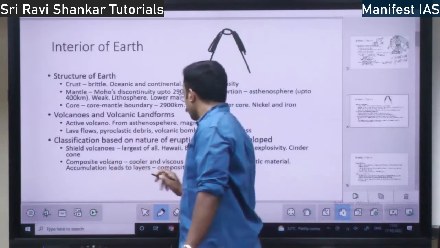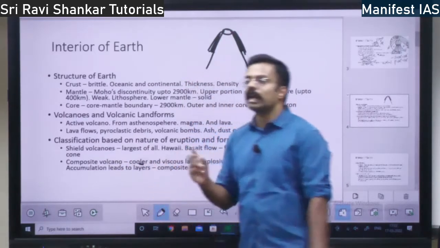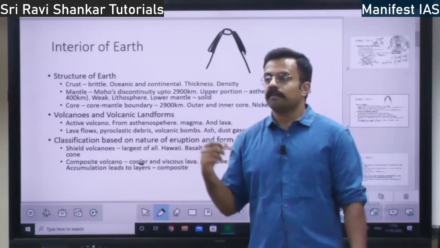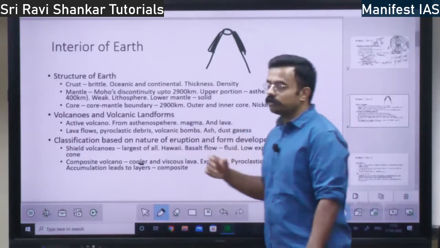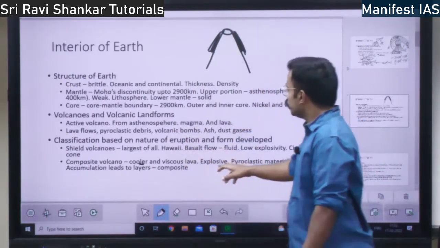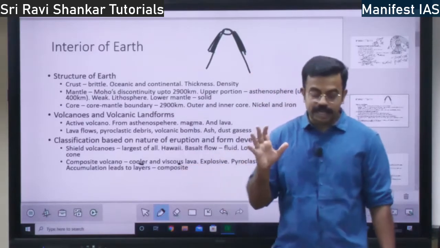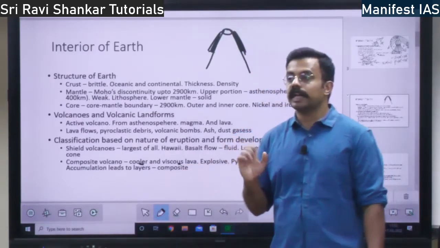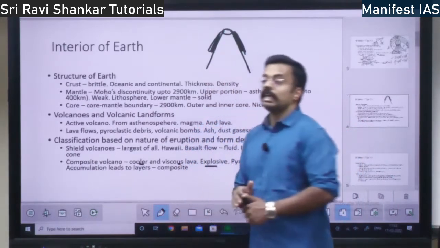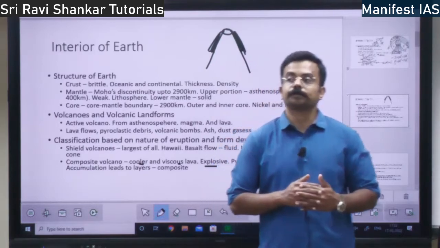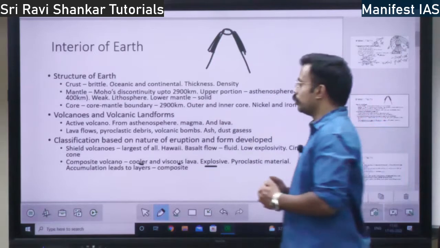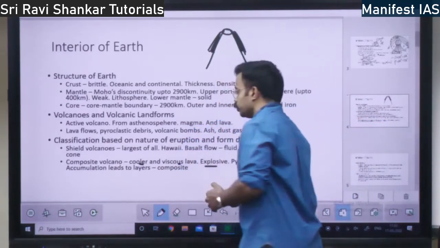In this composite volcano, there will be cooler lava. The lava in the shield volcano won't get cooled immediately, whereas in the composite volcano, the lava will cool as soon as it emerges outside. And it is viscous lava, meaning highly thick lava will come out of it, right? Thick lava. These are very explosive volcanoes. So composite volcanoes are the explosive volcanoes. Shield volcanoes are not explosive, right?